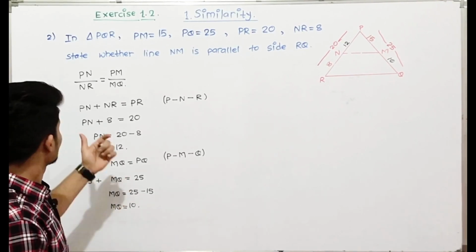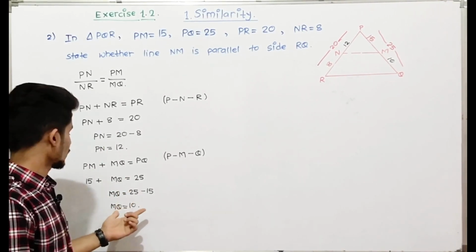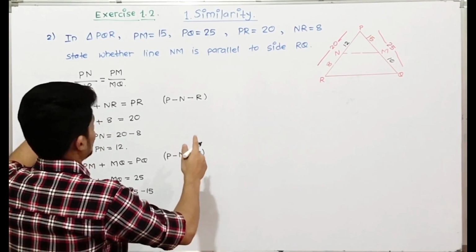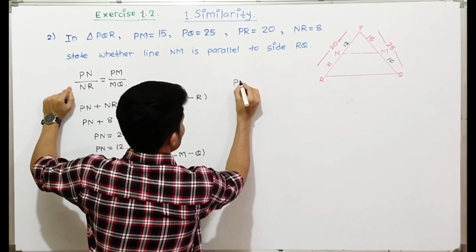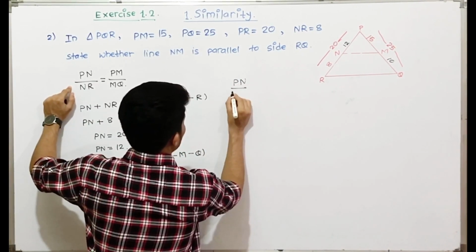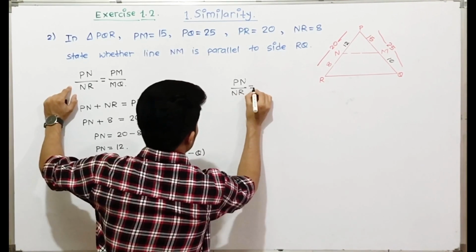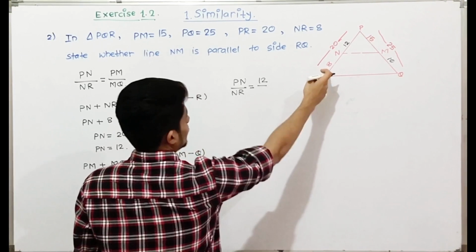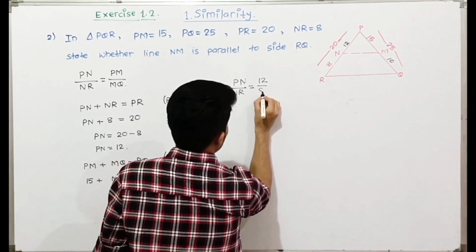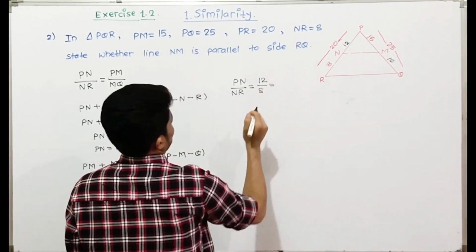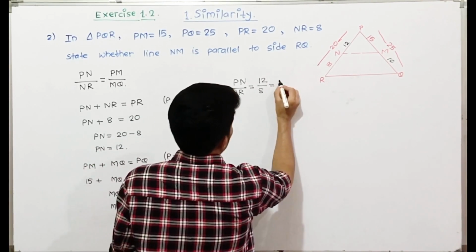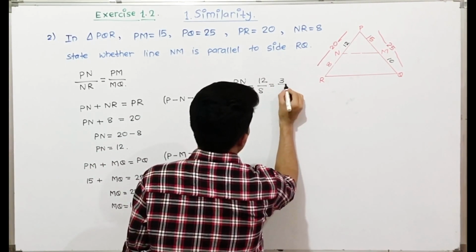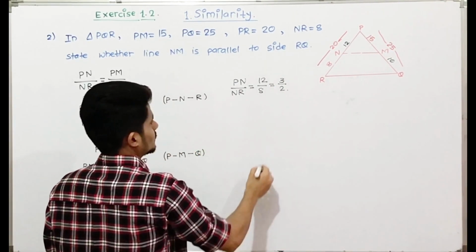Now we'll check whether the ratios are the same or not by substituting the values. The first ratio is PN upon NR. The value of PN is 12 and the value of NR is 8. If we divide both by 4, 4 threes are 12 and 4 twos are 8.